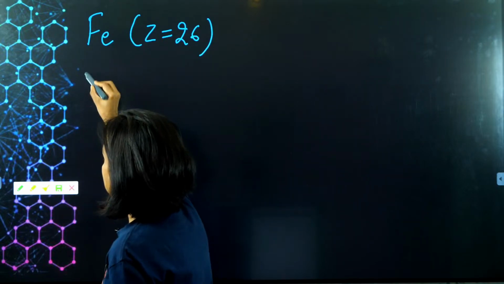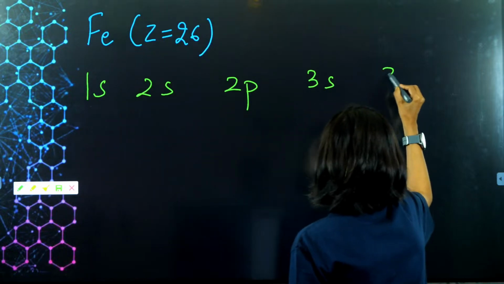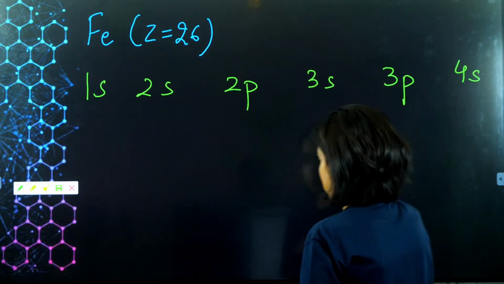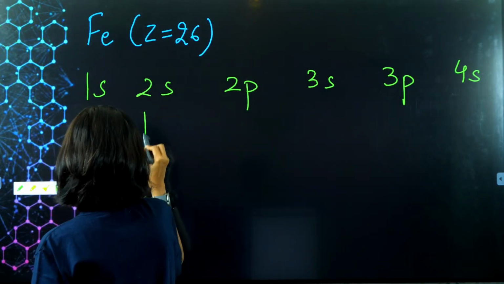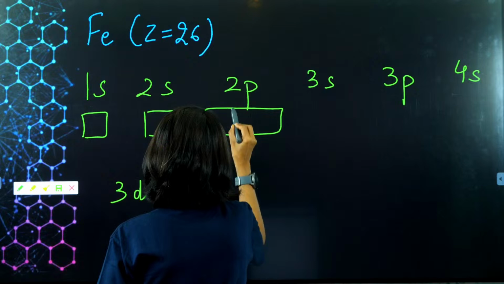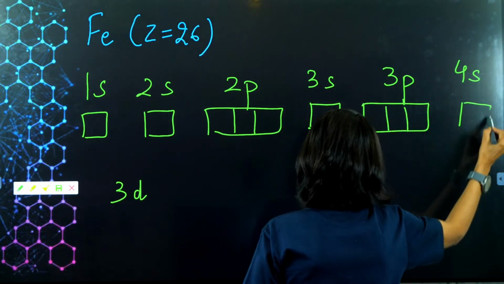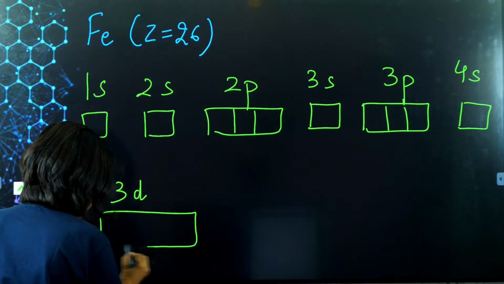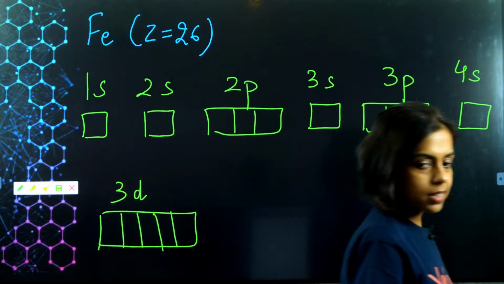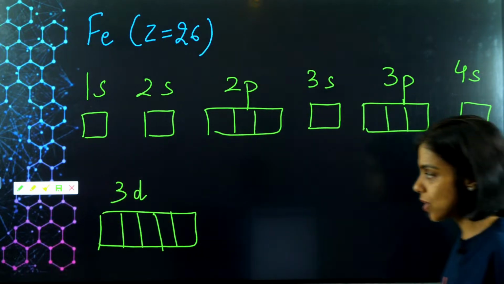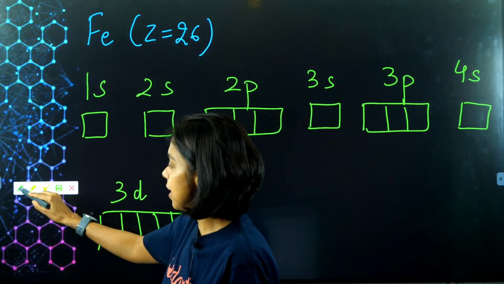So our rule says 1s first, then 2s, then 2p, then 3s, then 3p, then 4s, and then we have 3d to be filled. Let me make the orbitals. 1s has 1 orbital, 2s has 1 orbital, 2p has 3 orbitals, 3s has 1 orbital, 3p has 3 orbitals, 4s 1 orbital, and now d we have. How many orbitals in d? 5 orbitals, degenerate. Now, how many electrons are we supposed to fill? 26. The atomic number of iron is 26. Very good. Let us start.